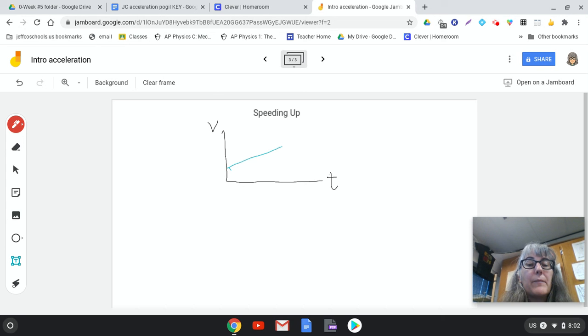All right, so if we're speeding up, we're going to be starting at a speed that we don't know, but is going to be an initial speed. That's what we're going to call it. So whatever speed that is, that's our initial speed. The speed that we end up with is faster. That we're going to call V final. So if we think about what that slope looks like, the rise over run, that's our change in speed divided by our change in time. And that's what our acceleration is. So our equation is V final minus V initial over t, which is really just the slope of our VT graph. So the A stands for acceleration.